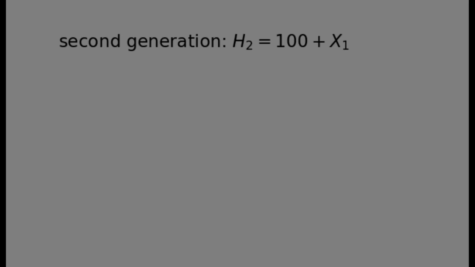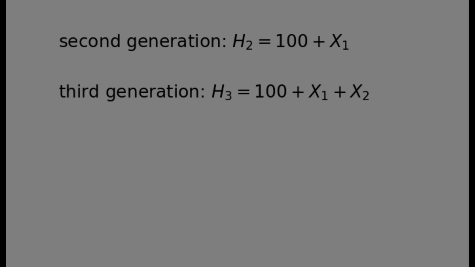Where is it? Well, in many cases, the data that shows a normal distribution was shaped over time with many iterations of little changes that finally added up to the form that we can now observe. In this case, it means that we have to consider the evolution of the species from one generation to the next. If the creatures in the first generation have children, the height of a child in the second generation will be 100 plus x1, where x1 is a value that we have chosen from this distribution.